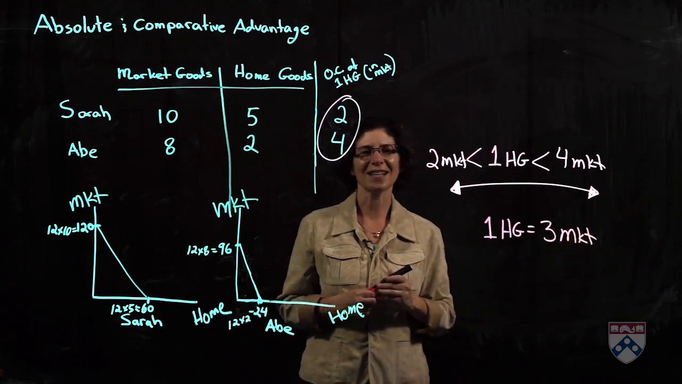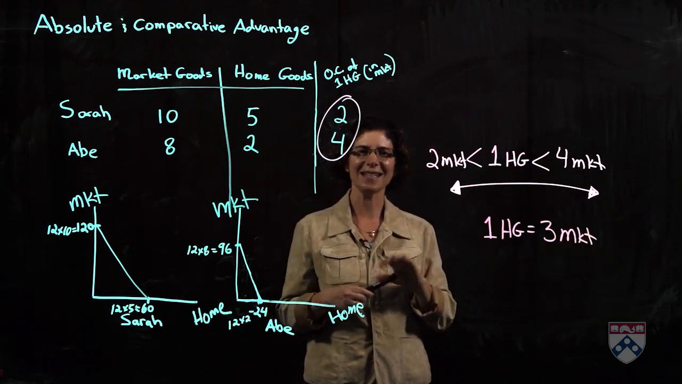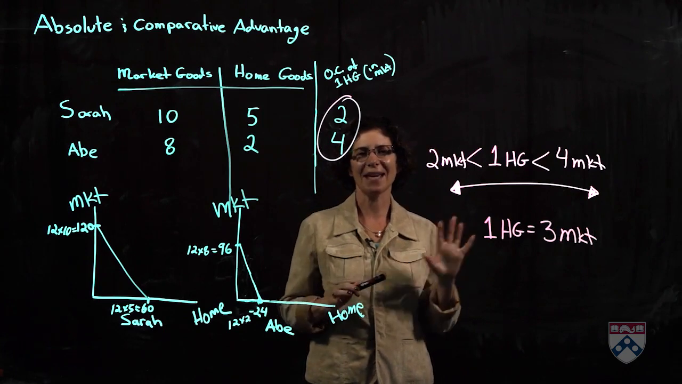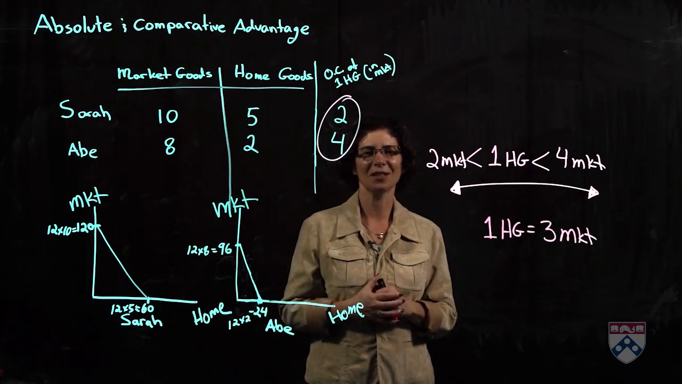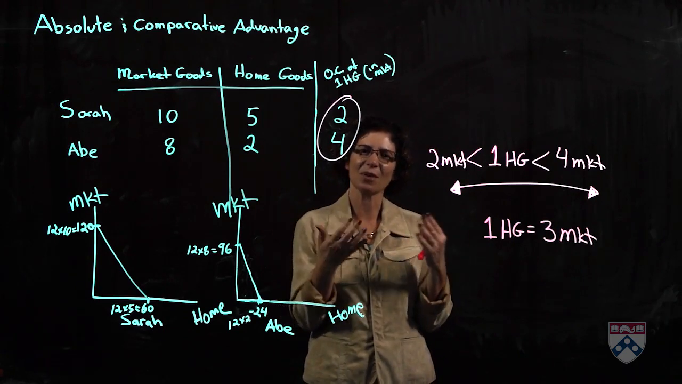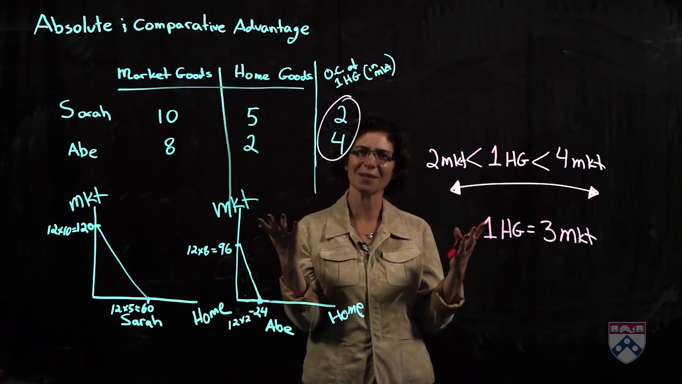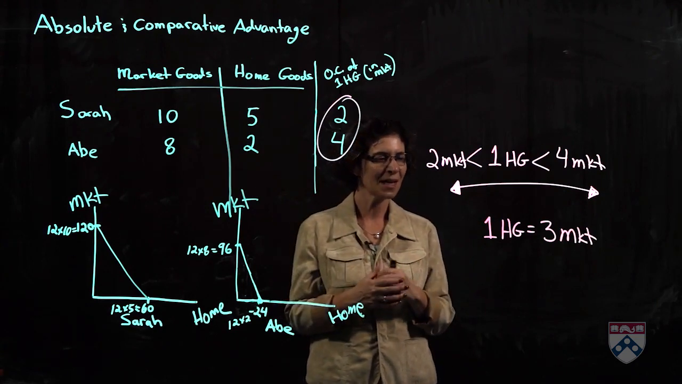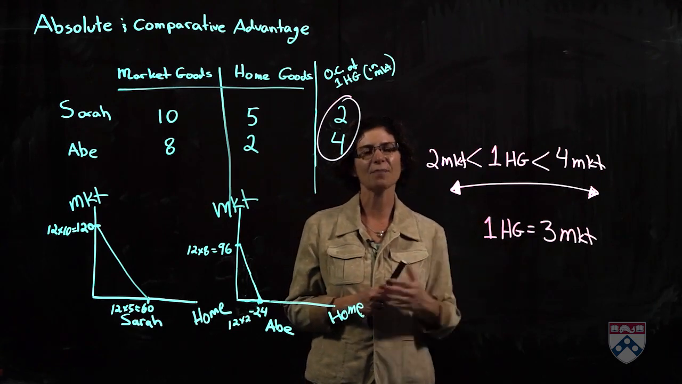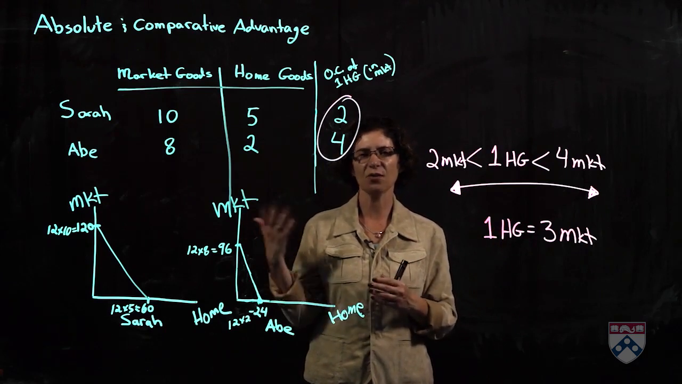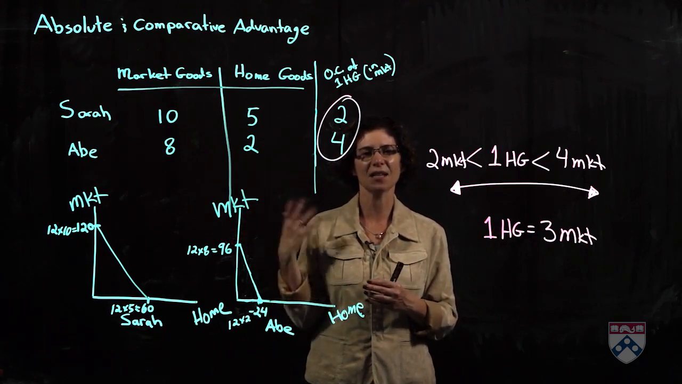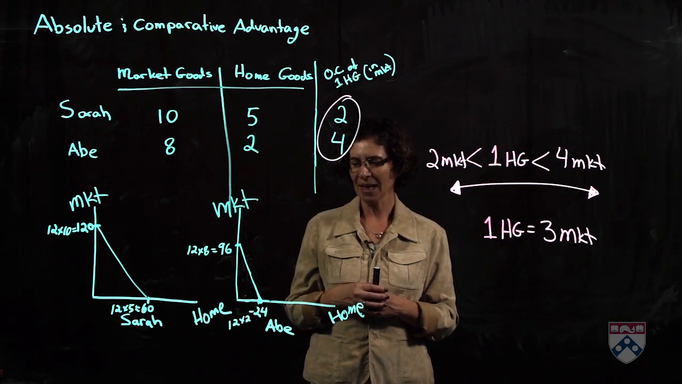And for the sake of this example, just to make it a little easier, assume that there are many Abes and many Sarahs in the world. So you don't have to trade just with one partner. You can trade with as many partners as you want. Well, let's think what this price ratio does to their possibilities in terms of consumption.